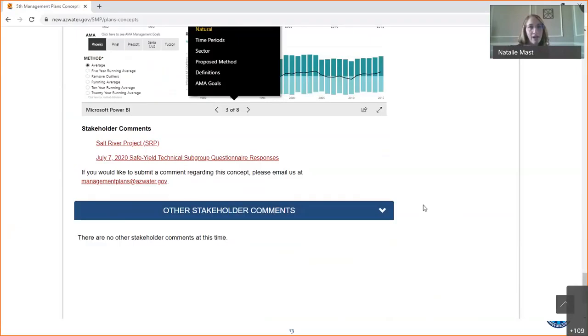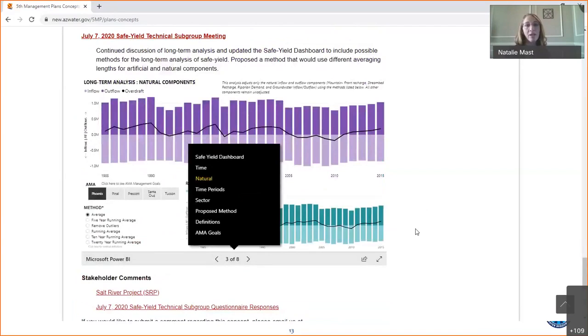We are planning to update this webpage over time as we continue working through these discussions. We'll keep this updated with each meeting. But we are also open to suggestions on how we might improve this page. We've already heard a couple ideas on things we might add. So we would love to hear from all of you on how we might improve this page, additional resources that we could have, or other ideas for improving the ways we're communicating and helping all of you to be engaged throughout this process.